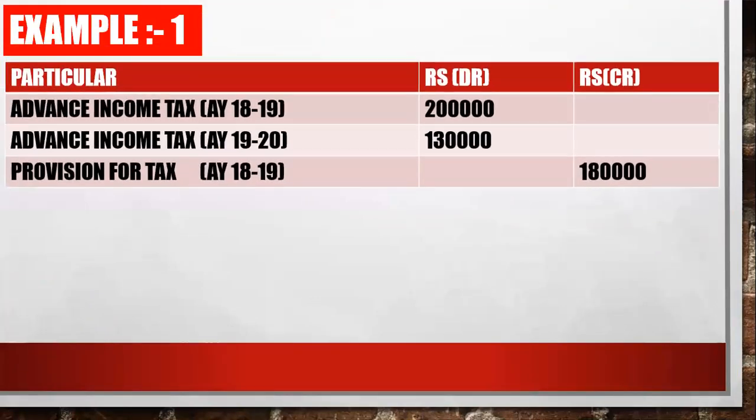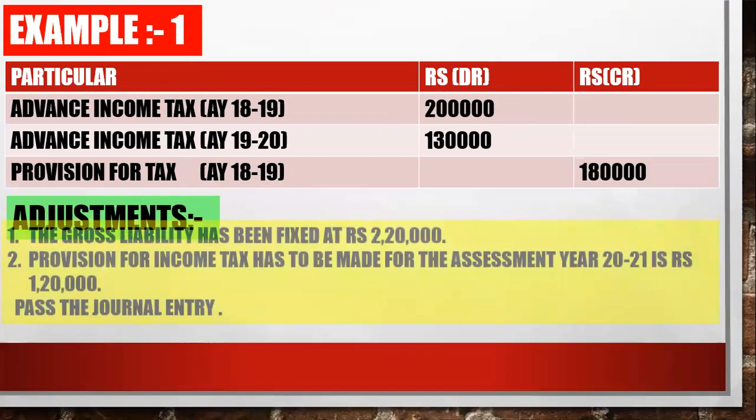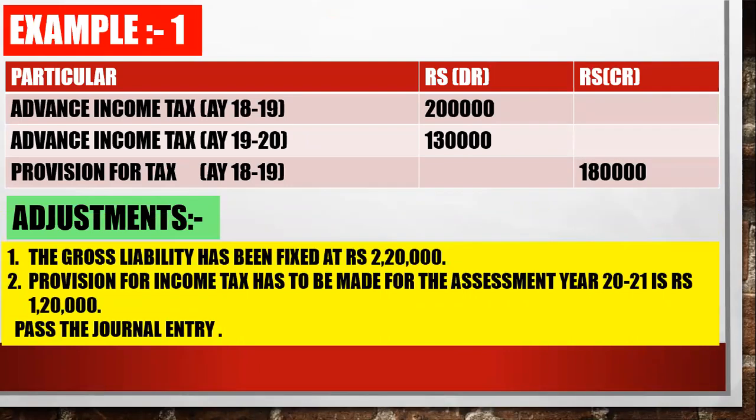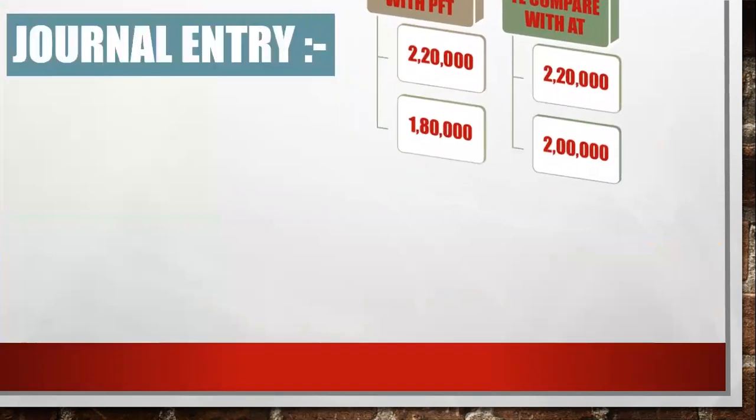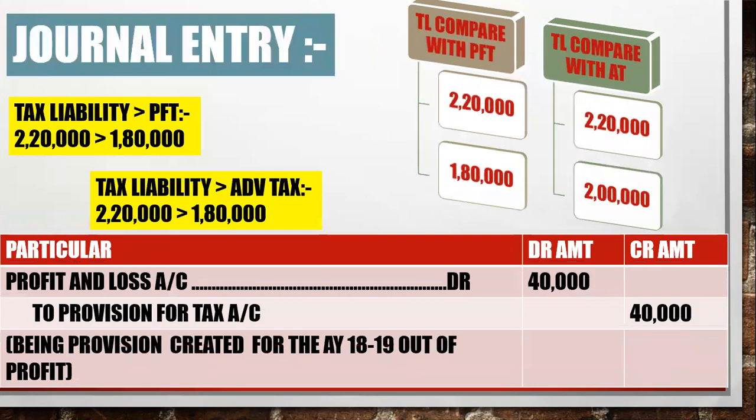Yesterday you have seen the example also. Over here this was the adjustment. So as I told you, you have to check your tax liability with your provision for tax. So now in this situation your tax liability is 2,20,000 and your PFT is 1,80,000. That means your PFT is less than your tax liability. You have to create more PFT of rupees 40,000. So first entry will be profit and loss account debit to provision 40,000 rupees.